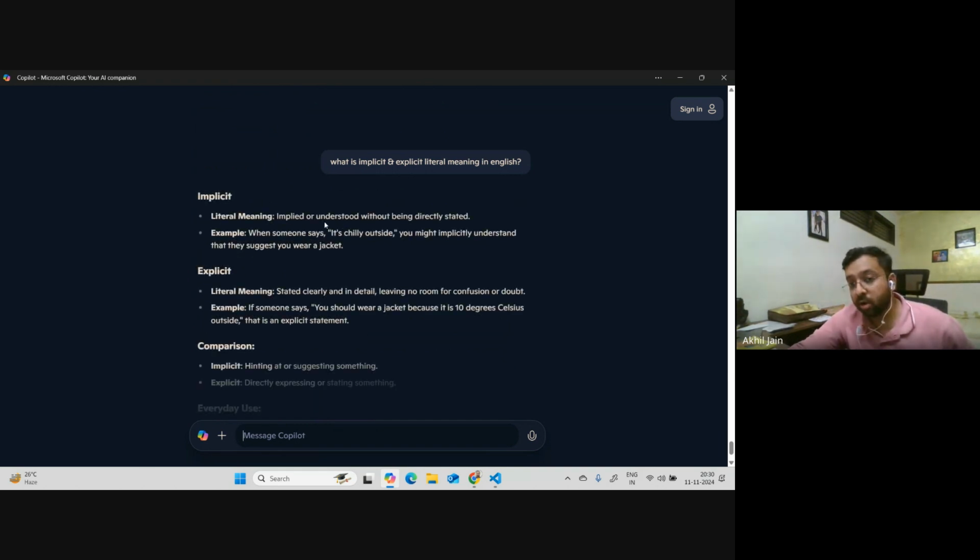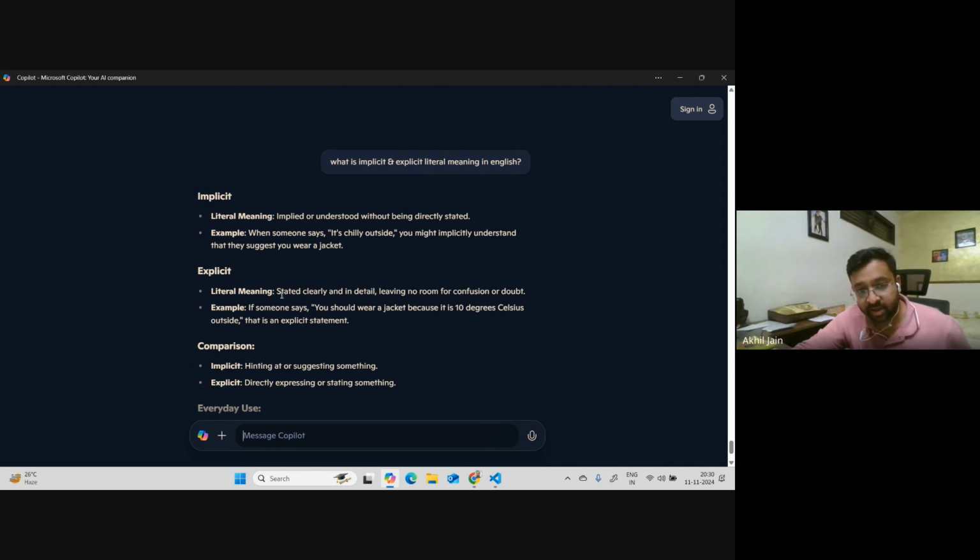Implied or understood, without being directly stated. So you don't have to say it, but it is something which you should understand. I think they're giving an example: when someone says it's chilly outside, you might implicitly understand that they suggest you wear a jacket, right? So it's something which you should eventually understand without someone saying it.